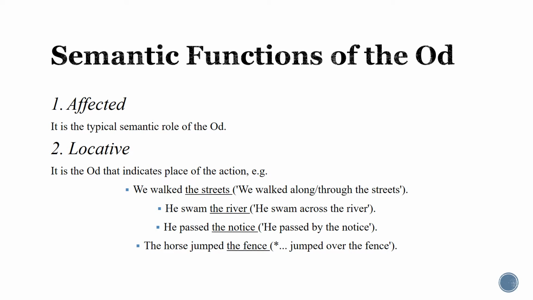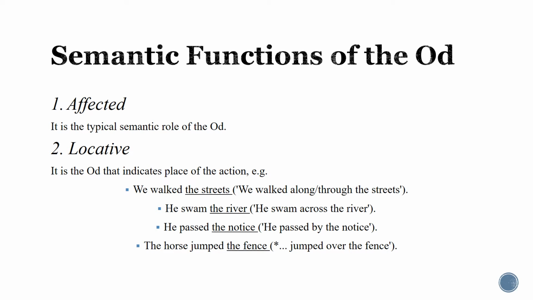If we examine the following sentences: we walked the streets, he swam the river, he passed the notice, the horse jumped the fence. You see, all these sentences have the direct object in the form of a noun phrase. When we paraphrase such sentences, we find that they do not originally have a direct object.